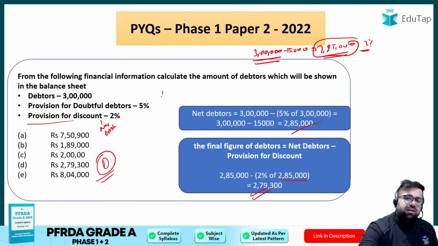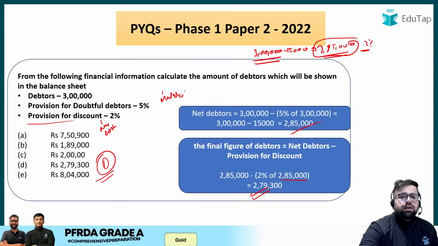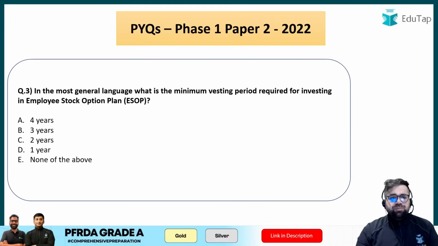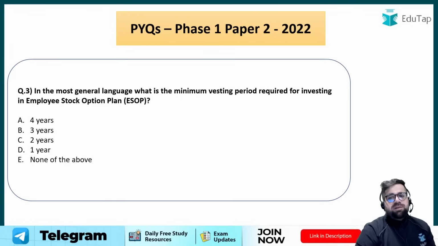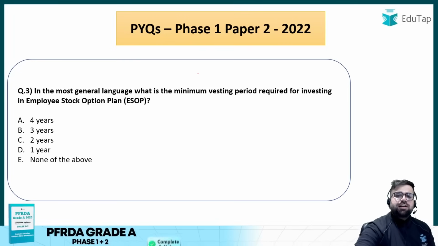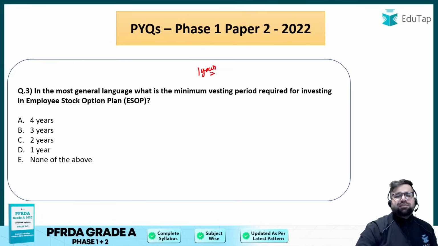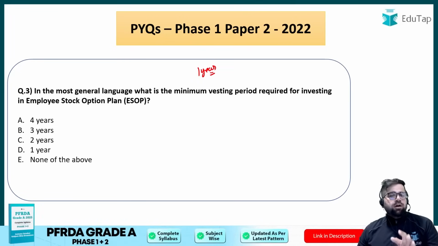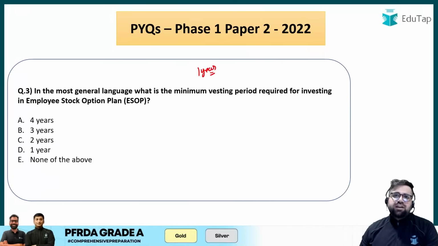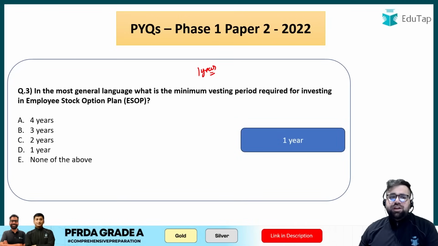Now I will put this under moderate category because over here you have to do some calculations. Moving forward to the next one. In the most general language, what is the minimum vesting? This is very easy. Come on guys, you can answer this under 10 seconds. The answer will be 1 year, and this is a very basic question which can save a lot of your time, and you can invest your time in some calculative questions which we have done before. So the correct answer over here will be 1 year.